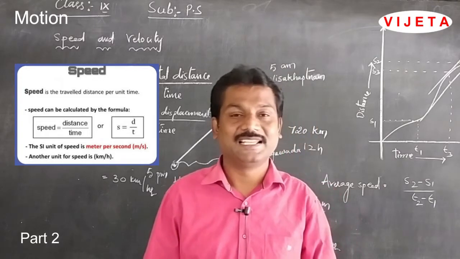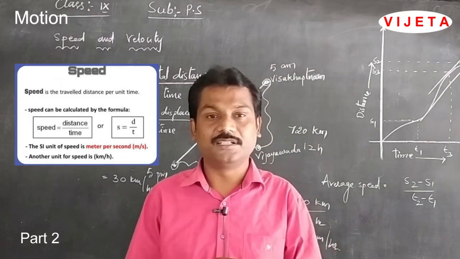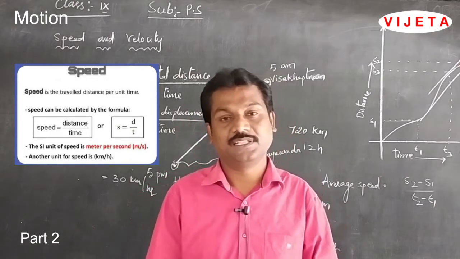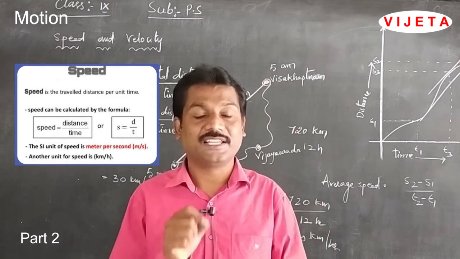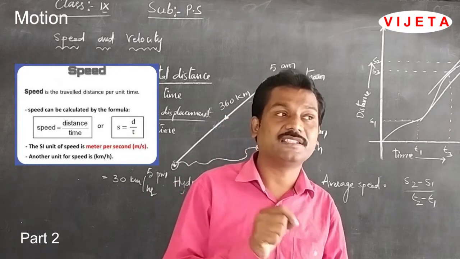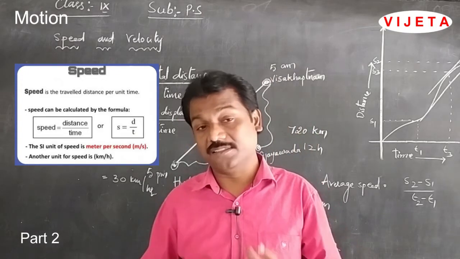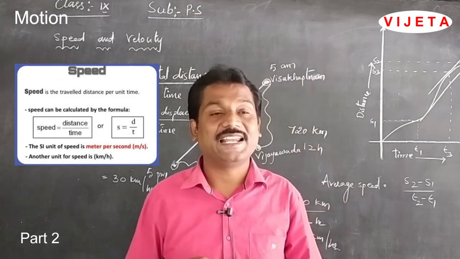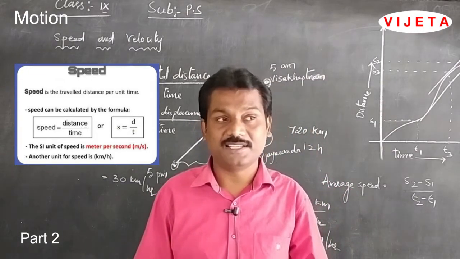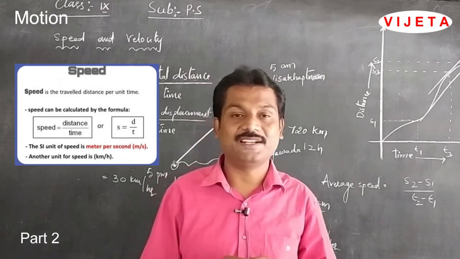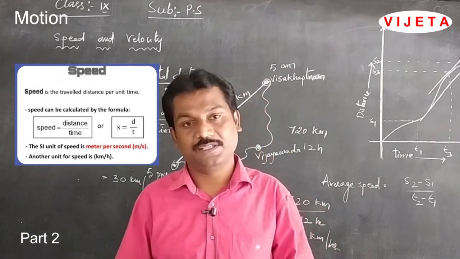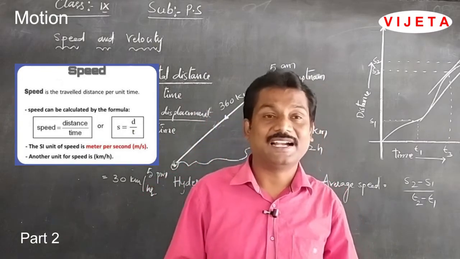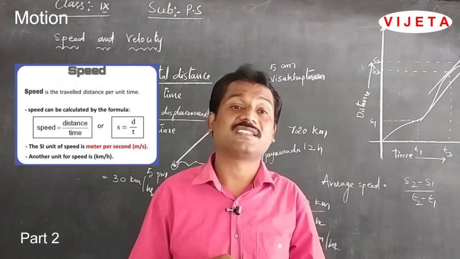Speed is defined as the distance covered in a unit time. Or, in another way, we can express speed as the rate of distance. Here, rate means it is related to time. So, distance divided by time gives us speed, and displacement divided by time gives us velocity.